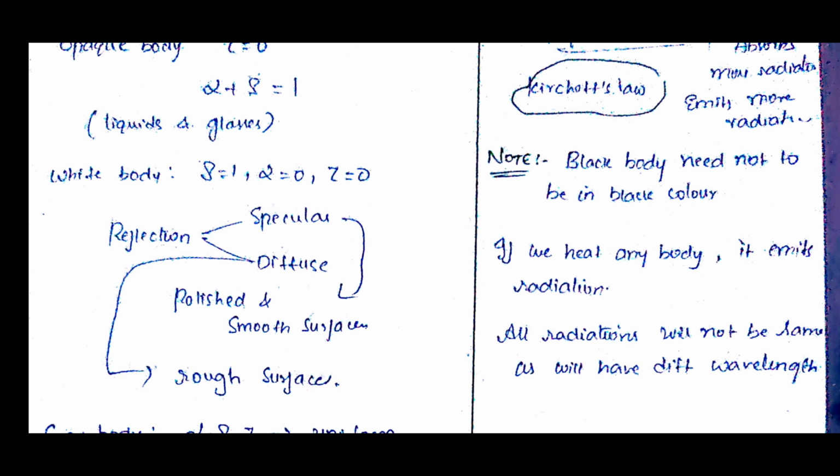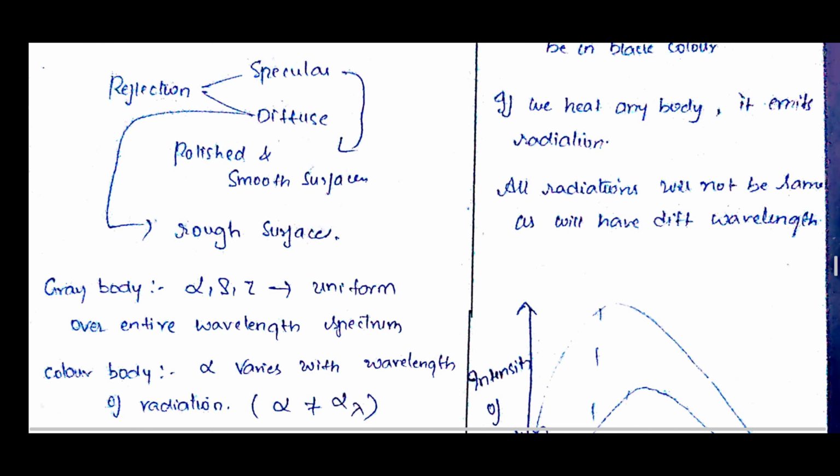For example, for polished or smooth surfaces, specular reflection happens. That means whatever the angle of the incident radiation, it is reflected with the same angle. If it is a rough surface, then it is a diffuse reflection. That means the incident rays will be scattered. Many engineering applications involve rough surfaces. If it is a gray body, all three, absorptivity, reflectivity and transmissivity, are uniform over the entire wavelength spectrum.